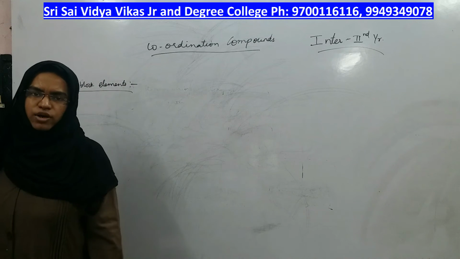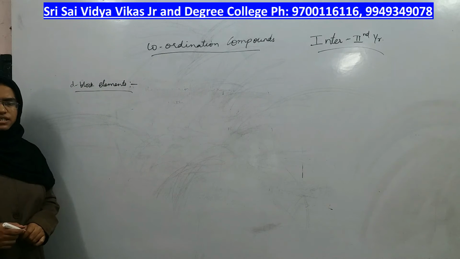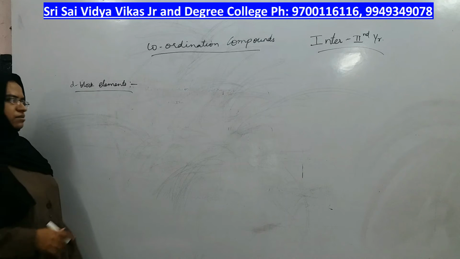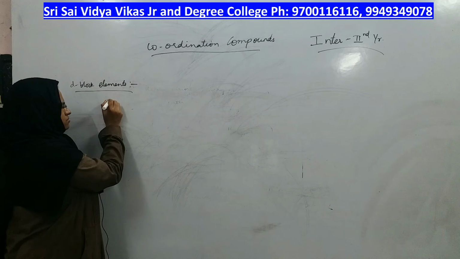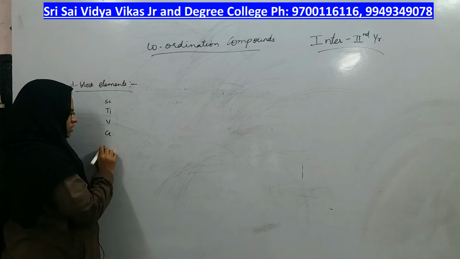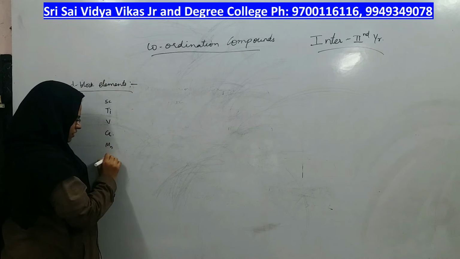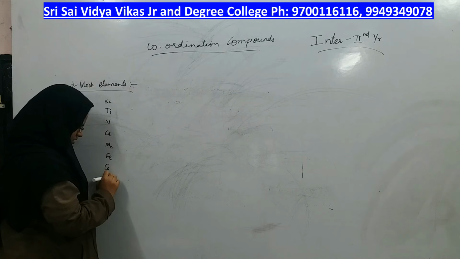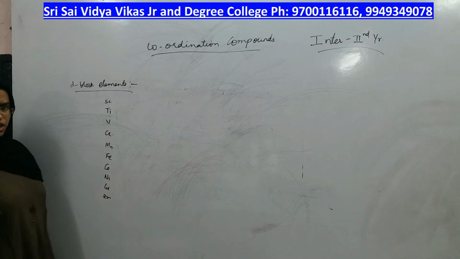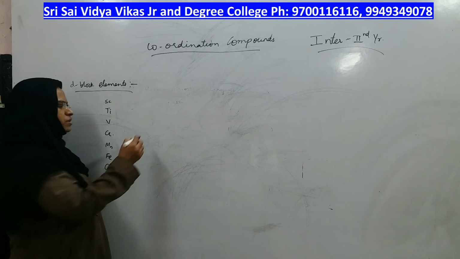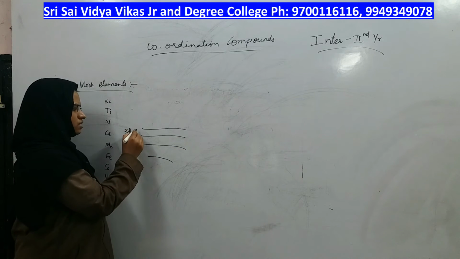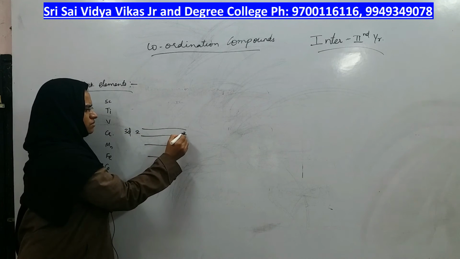Now let us discuss D block elements or transition elements. What are the elements present in the D block? It starts from scandium, titanium, vanadium, chromium, manganese, iron, cobalt, nickel, copper, zinc. These elements which I have written come under the 3D series of the periodic table. Third period, fourth period and fifth period. In the 3D series it starts from scandium till zinc,